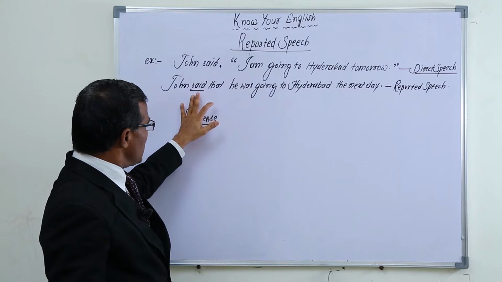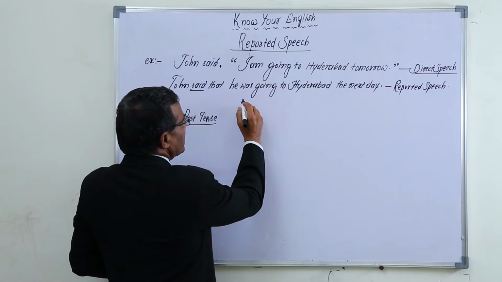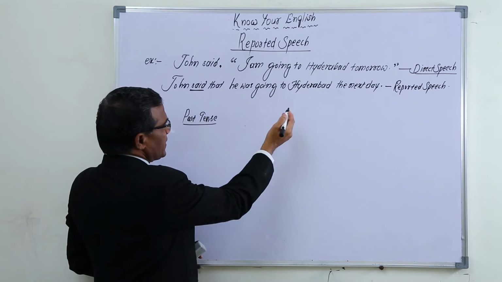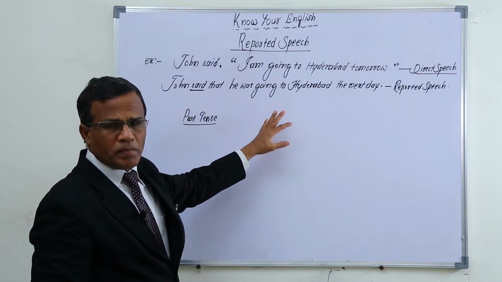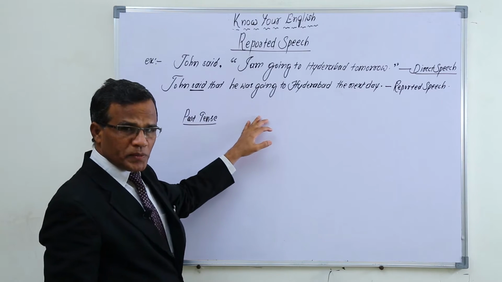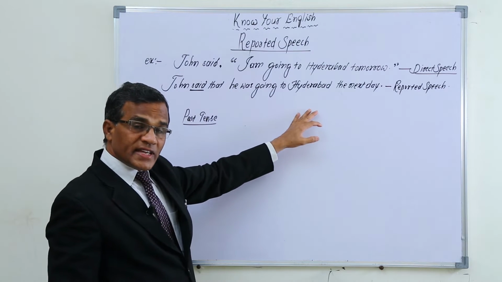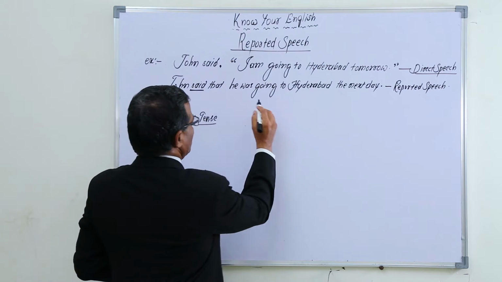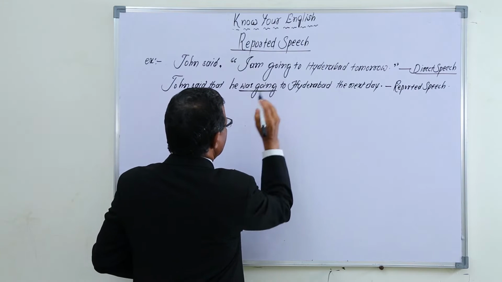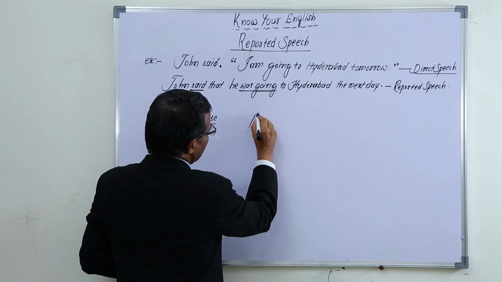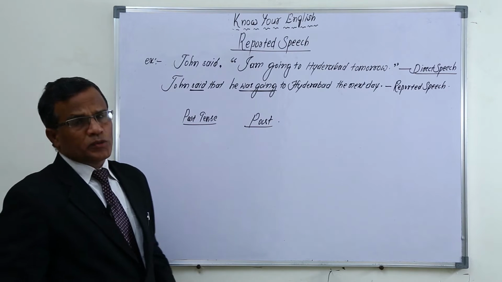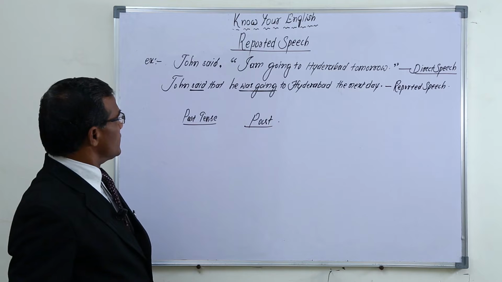So when the main verb is past in the reported speech, the rest of the sentence should also be in past. Means am going is present, was going is past. The rest of the sentence is also past. Okay, and now let me explain a few more things about this one.